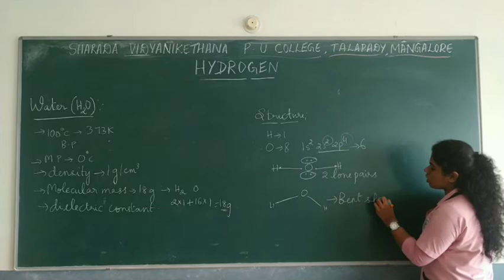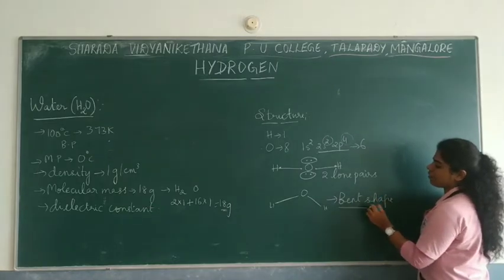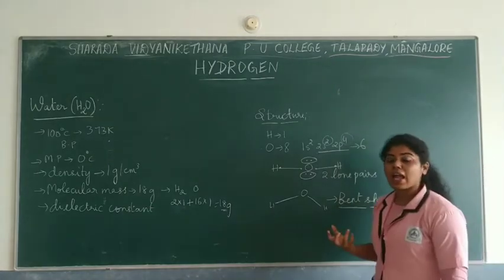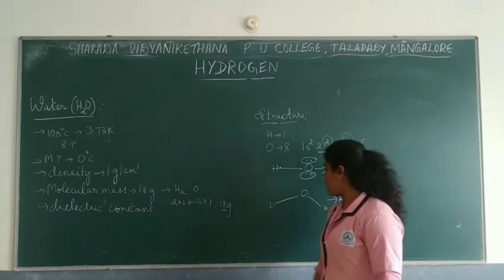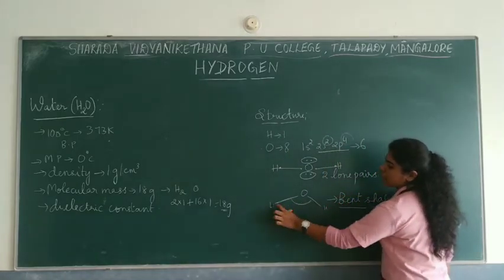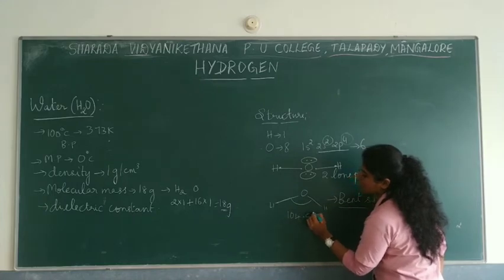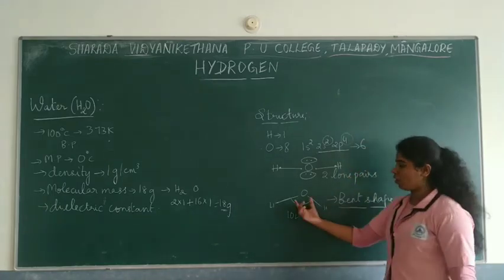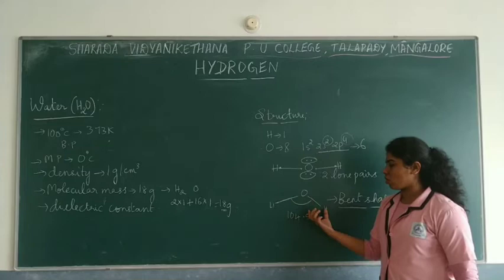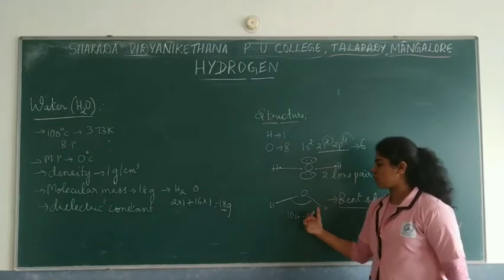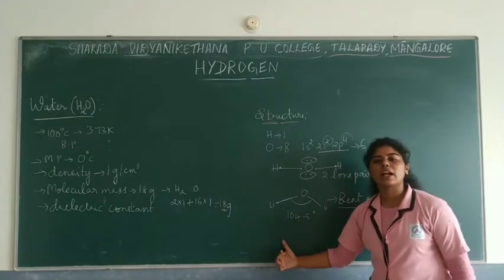So the structure of water is said to have a bent shape or angular shape. The HOH bond angle would be around 104.5 degrees.